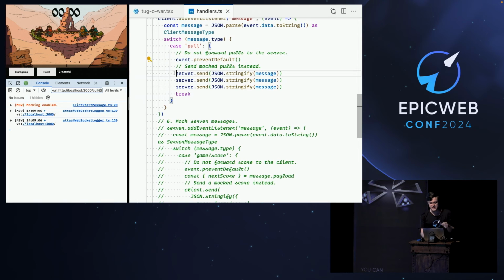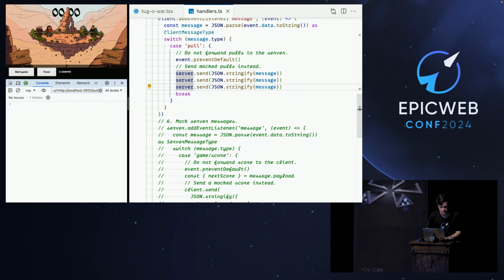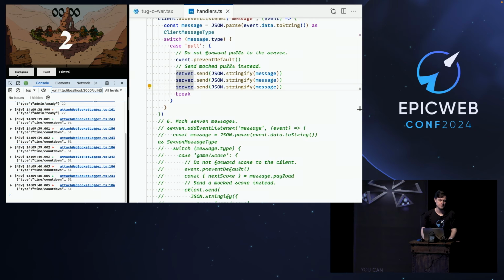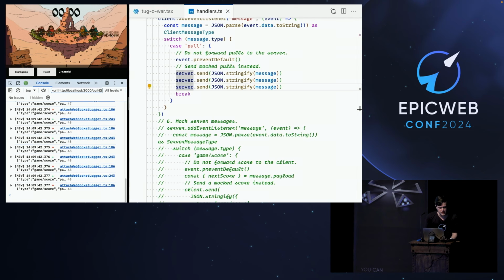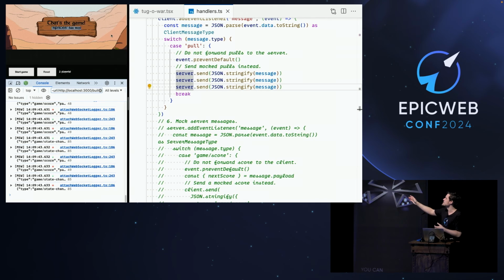And instead, let's send back these three identical events to the actual server, just forwarding them. This basically means that one pull will equal 3 actual pulls on the server. So let me try this. I'll start the game. And once I root for this team, yeah, this is so strong. Basically what we did right now is mocked extremely strong dwarfs.